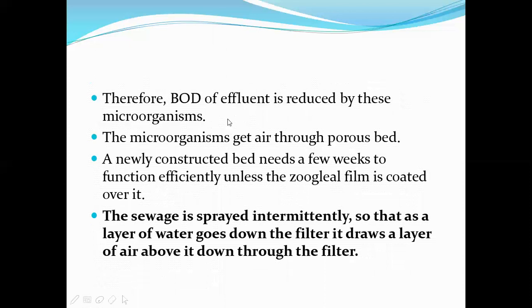Definitely in this step BOD will be reduced because the water is getting mixed with oxygen, and a newly constructed bed needs a few weeks to function efficiently. So if we take a new bed, it won't function efficiently until the zoogloeal film has formed on the bed.